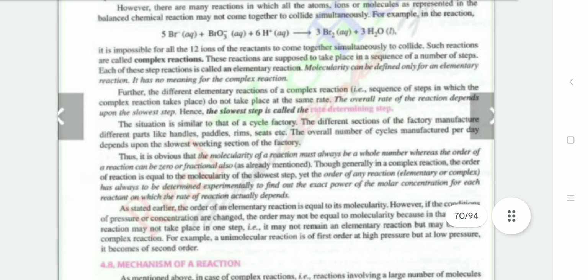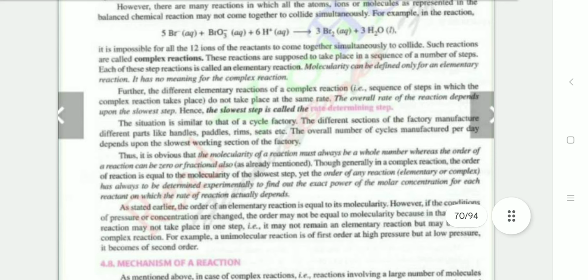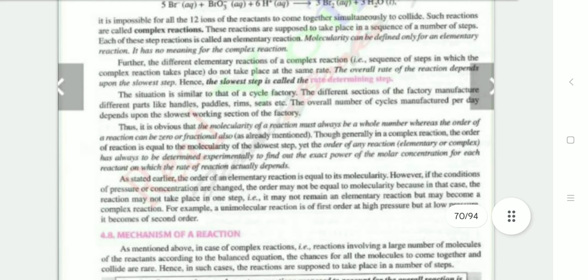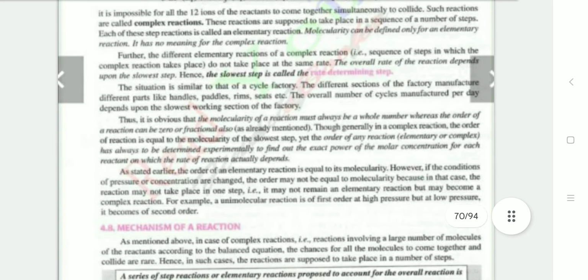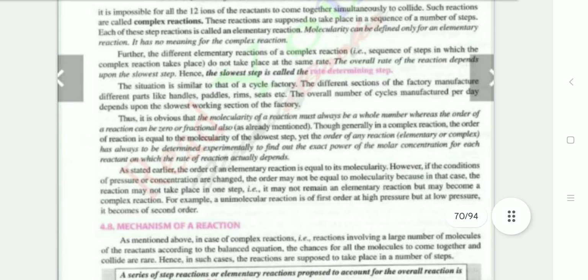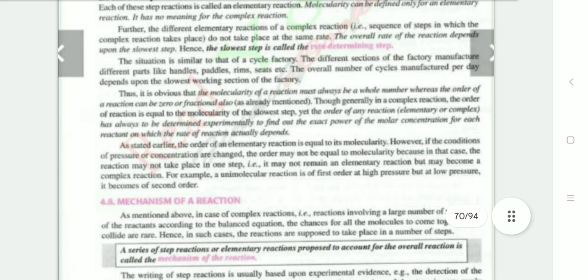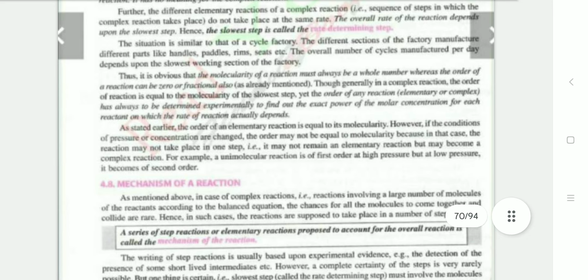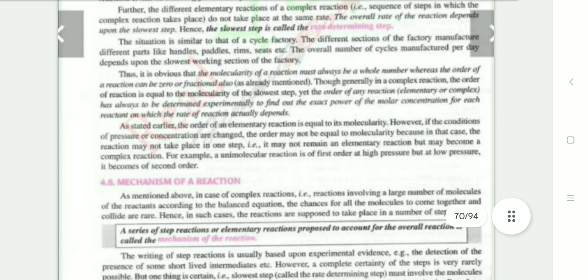The different elementary steps of complex reactions do not take place at the same time. The overall rate of reaction depends upon the slowest step. The slowest step is the rate determining step. The situation is similar to a cycle factory. The different sections of the factory manufacture different parts like handles, pedals, rims, seats. The overall number of cycles manufactured per day depends upon the slowest working section of the factory. This is obvious. The molecularity must always be a whole number, whereas the order of reaction may be zero or fractional.